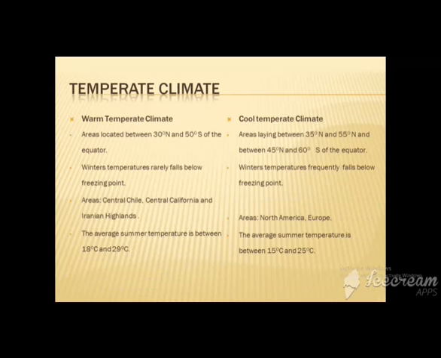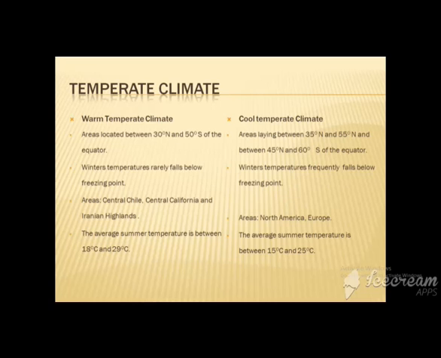Now we are moving towards temperate climate. Temperate climate is also divided into further types: one is warm temperate climate and the other is cool temperate climate. The areas located between 30 degrees north and 50 degrees south of the equator are included in warm temperate climate, while the areas lying between 35 degrees north and 55 degrees north, and between 45 degrees north and 60 degrees north of the equator, are part of cool temperate climate. The cool temperate climate is restricted to the northern hemisphere.